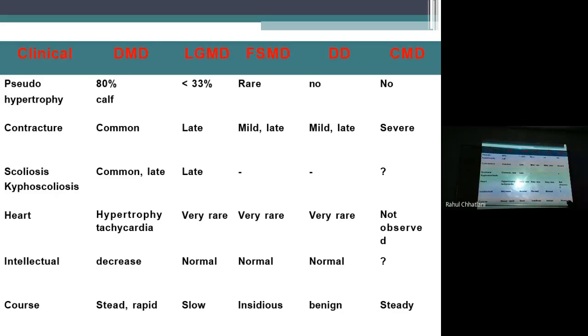Course of the disease: DMD is rapid and scary. It starts abruptly and moves on very fast. See the progression, very fast. BMD is comparatively slower. LGMD is slow. FSMD is insidious. BD is benign. Benign means once it starts, the signs and symptoms are maintained and don't get worse over time. And CMD is again static.